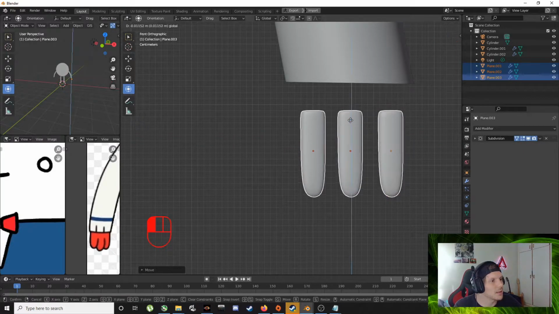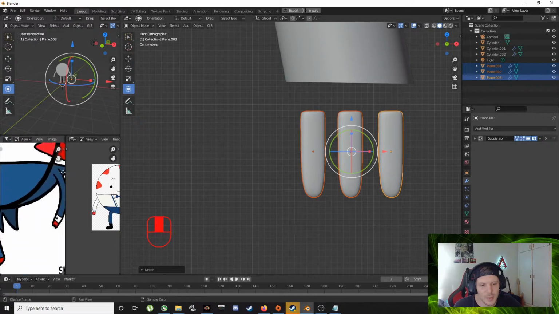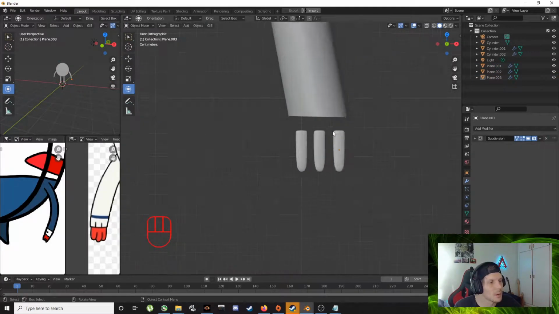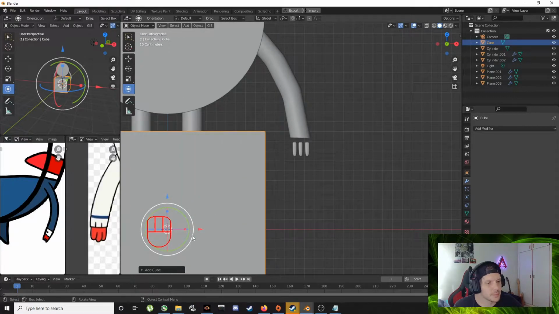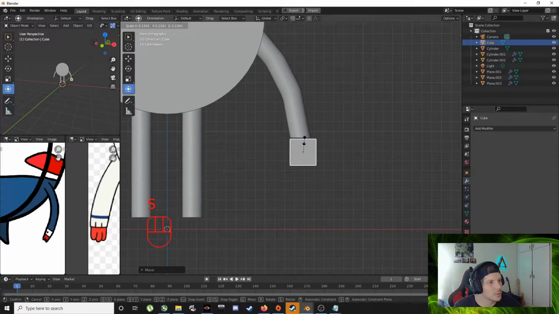Okay, like that. And now you'll see he has a little hand as well. Let's make his little hand. Shift A, mesh cube. Drag it, it's scaled down.